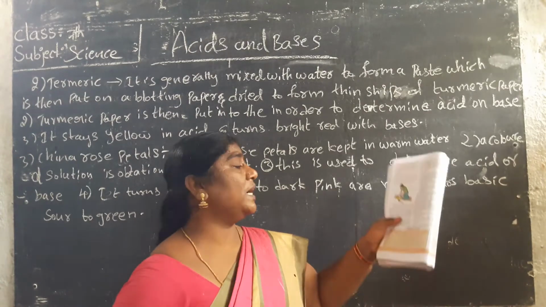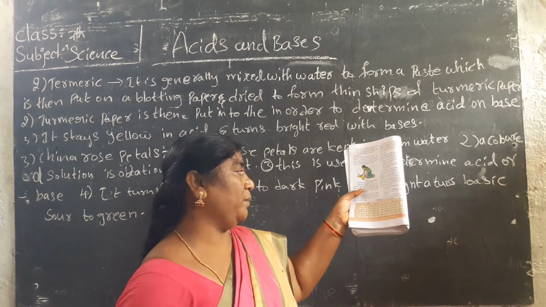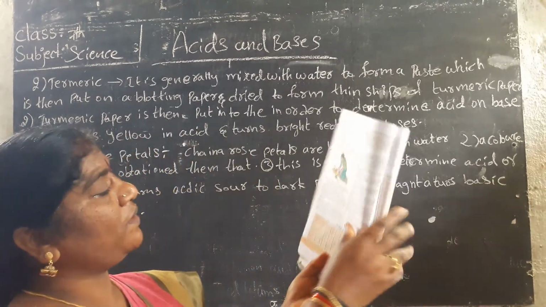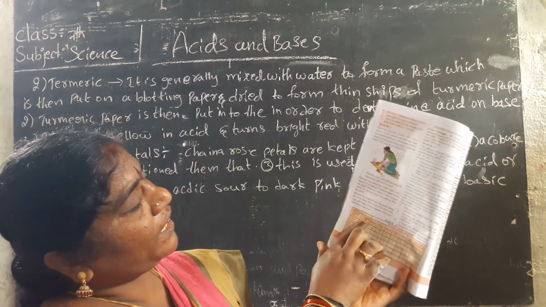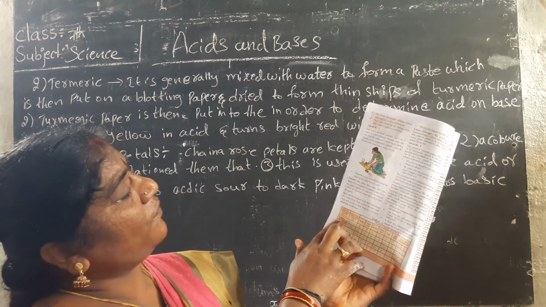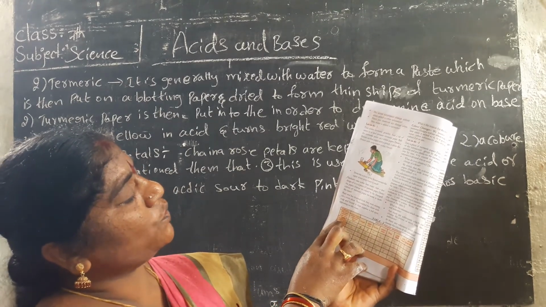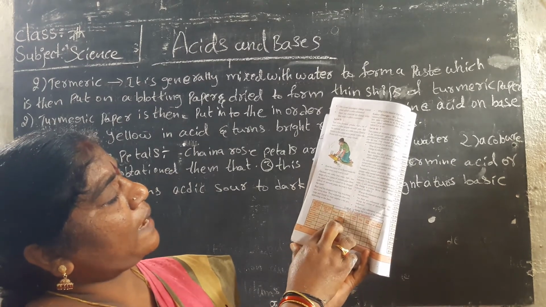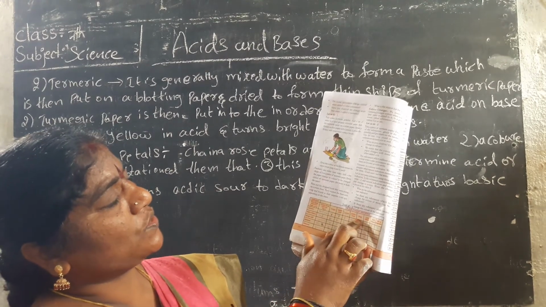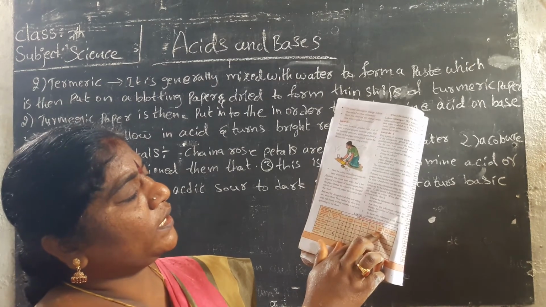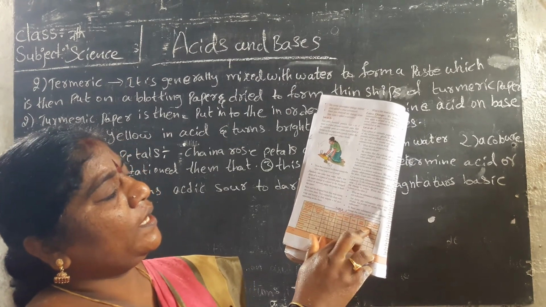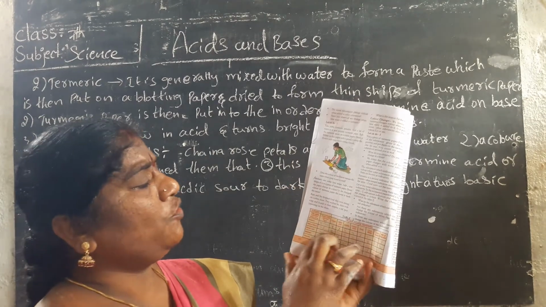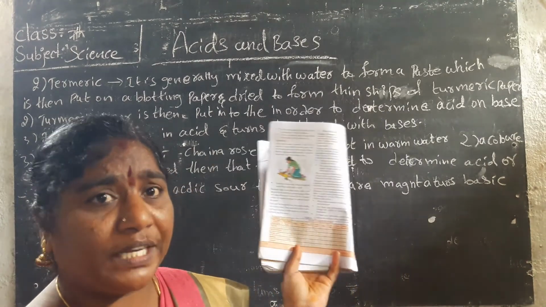See children, observe page number 10, table 2. There is a table there. You observe this. It lists indicators and the color change observed. The filter paper indicator is used, and the color of the indicator paper is noted. The materials are vinegar, apple juice, banana, lemon juice, soap, lime water, glass cleaner, and milk of magnesia. We can use these types of materials.